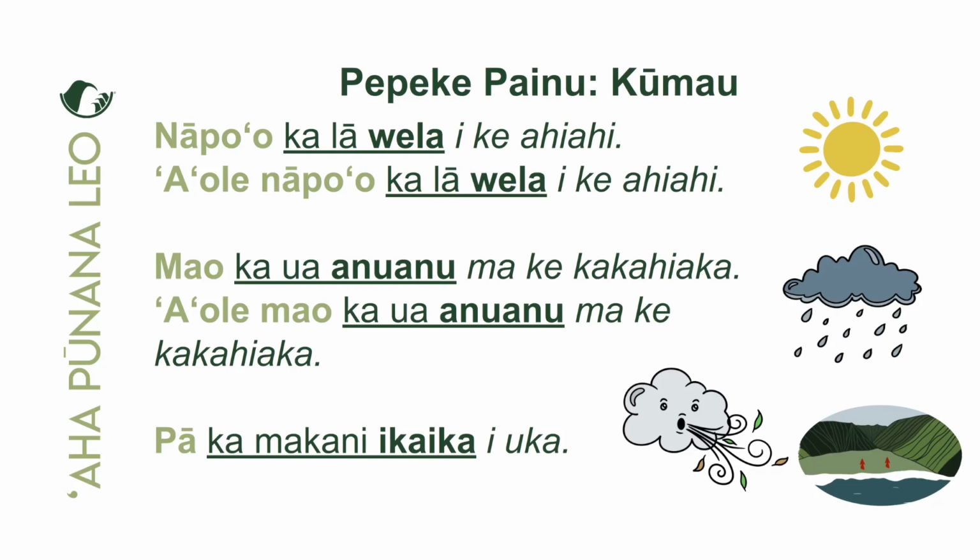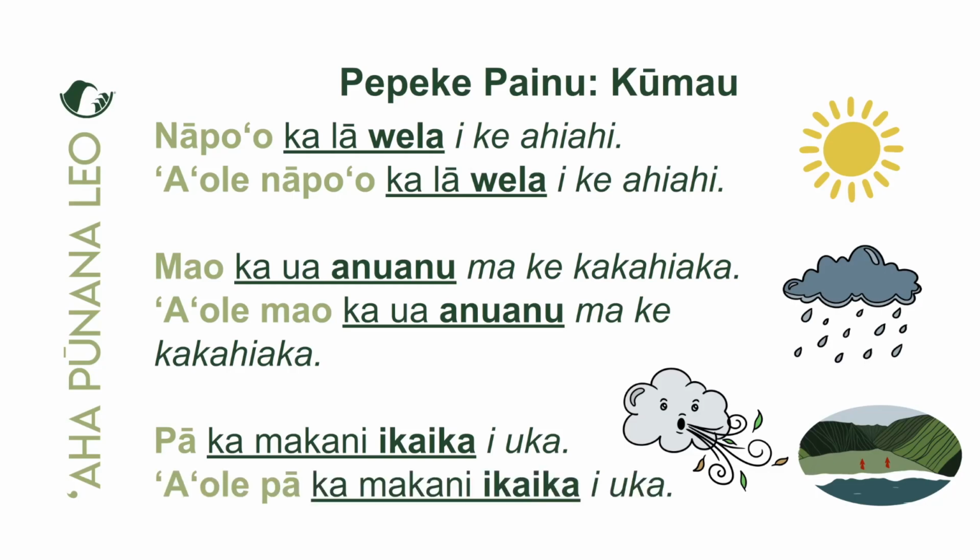Okay. All right, let's negate this. Aole pa ka makani ikaika i uka. The strong wind does not blow in the uplands. Okay. So the main takeaway from this slide is that we can add the kahulu in the piko position, right? To describe the piko. Ka lā wela, ka ua anu anu, ka makani ikaika, mai ka iloa ho'omaka kuno.